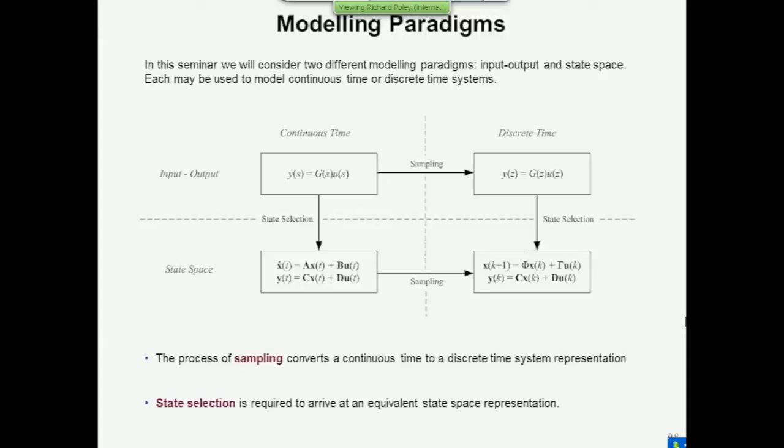The bottom half of this slide shows the basic structure of state space equations. Again, you have an input, which is denoted U, and an output, which is denoted Y. But now there is a new set of variables denoted X. These are called states. They're internal to the system. The fact that we've introduced an internal set of variables allows us to contract the high-order differential equation into a set of first-order differential equations, which is captured in the first of these two equations. So X dot is the first-order derivative of a vector X, representing the state variables.